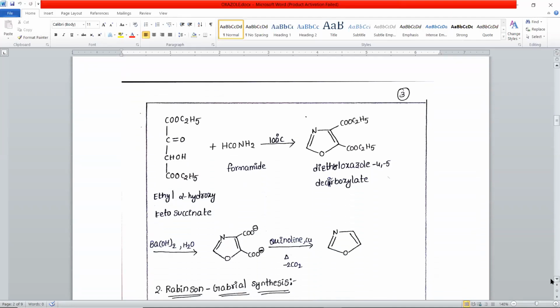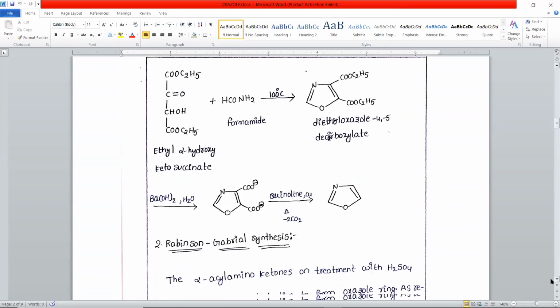So these are the equations for this synthesis. Ethyl alpha hydroxy keto succinate reacts with formamide, and on heating it forms an oxazole ring with substituents at the 4th and 5th positions. These two are ester units, so it is diethyl oxazole 4,5-dicarboxylate.